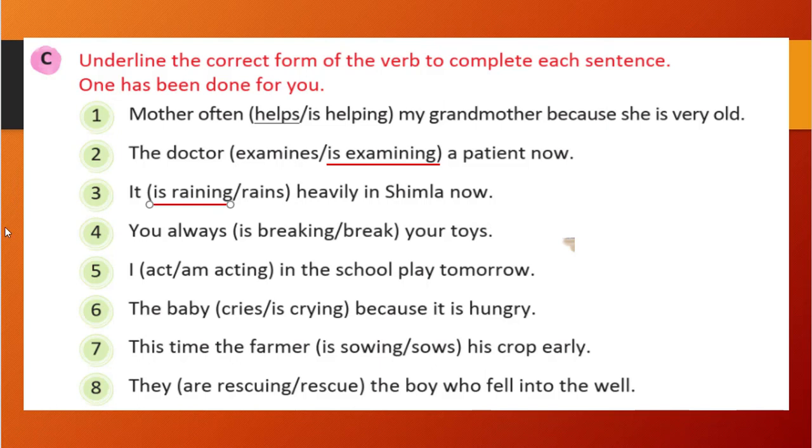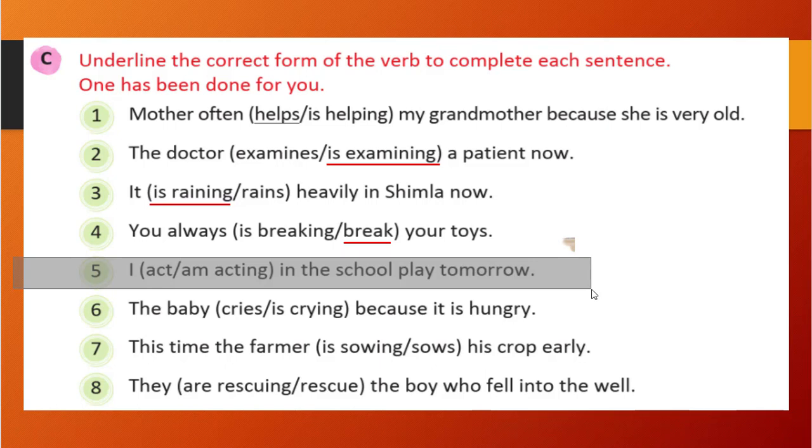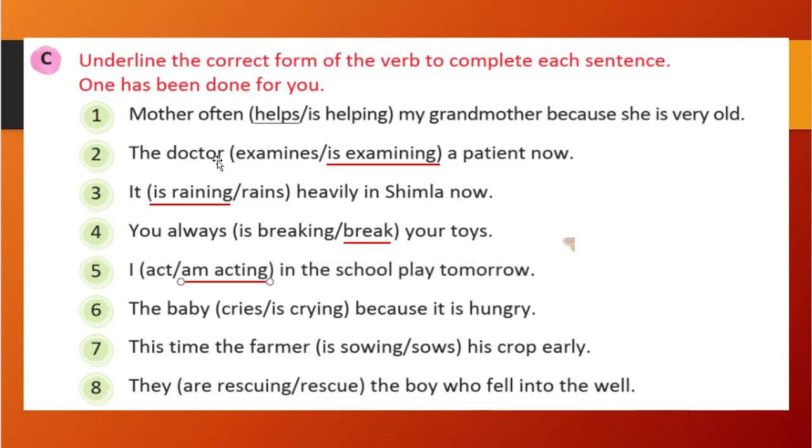Similarly, fourth one, you always is breaking or break your toys. So someone is always breaking. It means it is happening regularly or it is a habit. So it should be in the present tense. It will not be in the present continuous tense. So break will be the correct answer. I act in school or I am acting in the school play tomorrow. So it is going to happen. The talking is going on. So I am acting is the correct one.